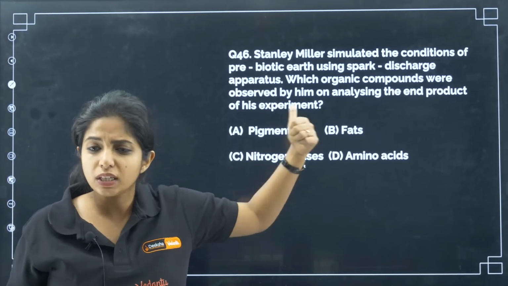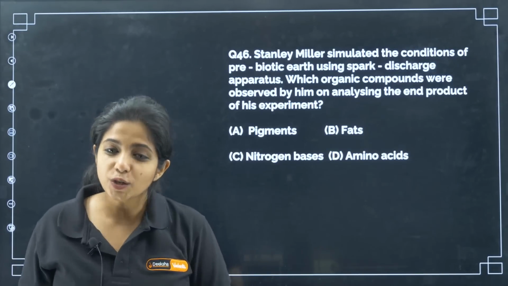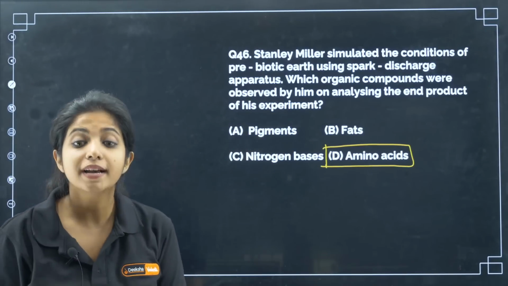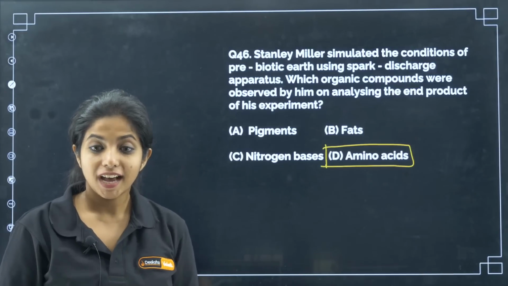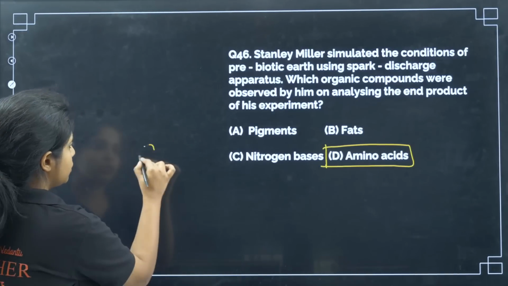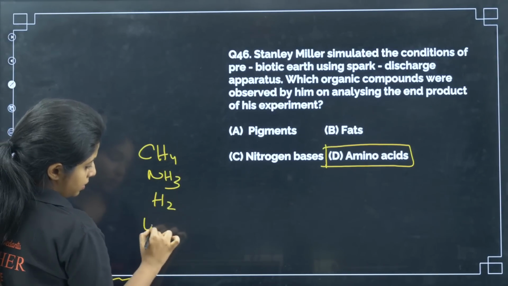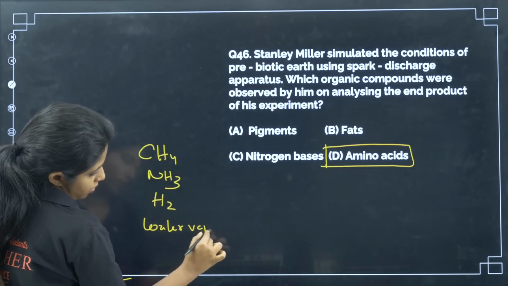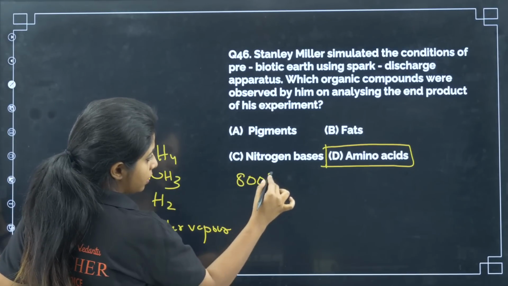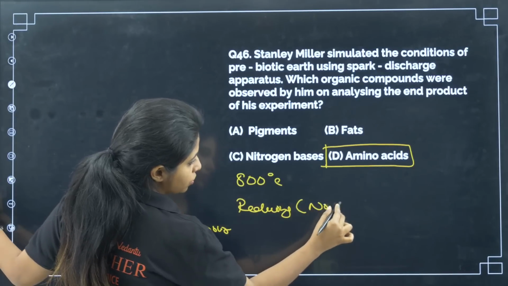Was it pigment? Was it fat? Was it nitrogen bases, or was it amino acid? The answer for this question is what? Amino acid, my dear children. It will be amino acids. Amino acids were the first thing that you got. Remember that. And please remember these guys also, CH4, NH3, H2 and water vapor, and then temperature is 800 degrees Celsius and it is reducing atmosphere, that means no oxygen.